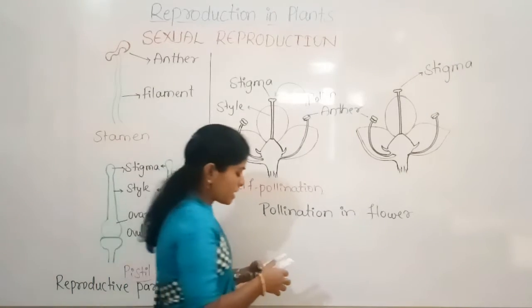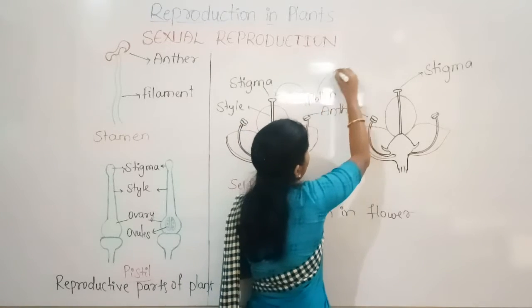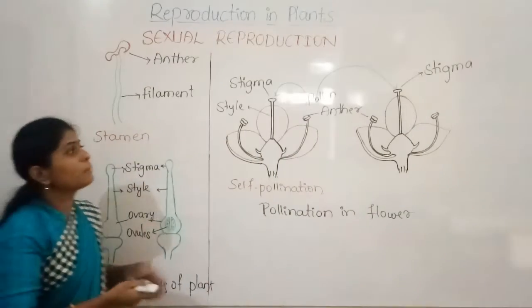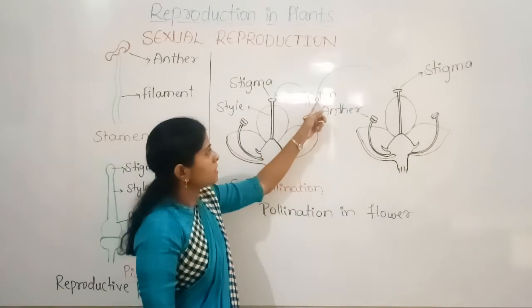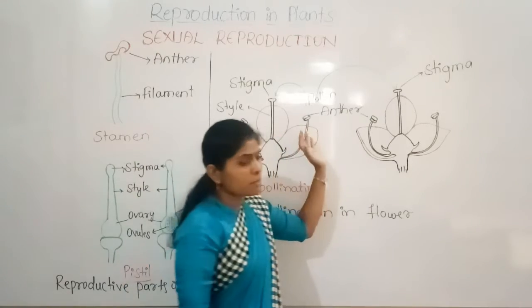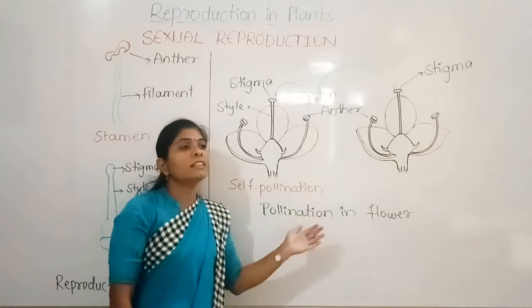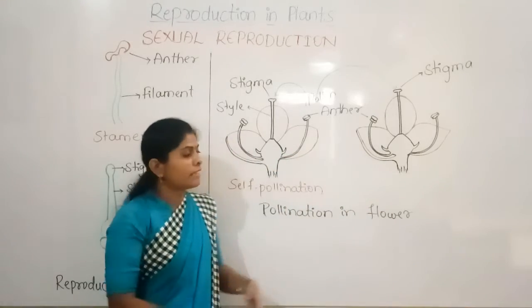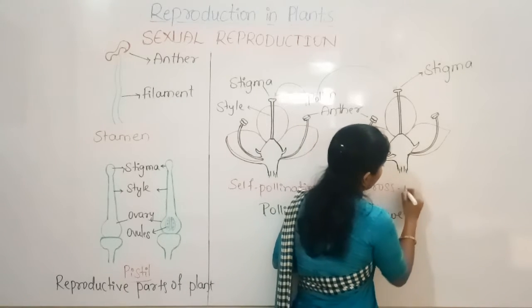Suppose the transfer of pollens takes place from the anther of another flower to the stigma of a different flower, the pollens from a different flower reach the stigma of another flower of the same plant or a flower of another plant of the same kind, then we call such pollination cross pollination.